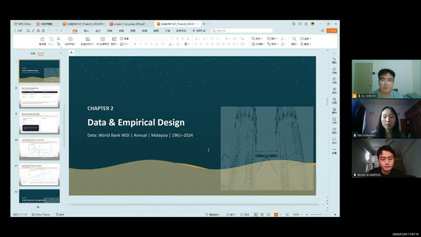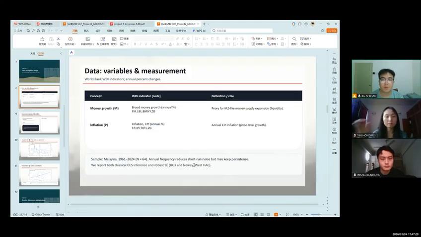Hello everyone, I'm Xu Shihao. In this part, I will cover Chapter 2, Data and Empirical Design: our data source with robust definitions and the key patterns before regression. We use annual Malaysian data from 1961 to 2024 from the World Bank WDI, giving 64 usable observations after cleaning. Our two core variables are straightforward.